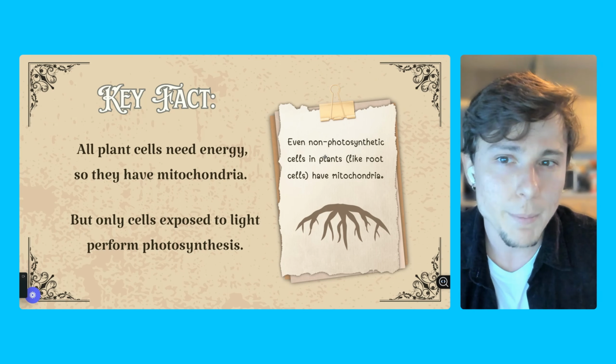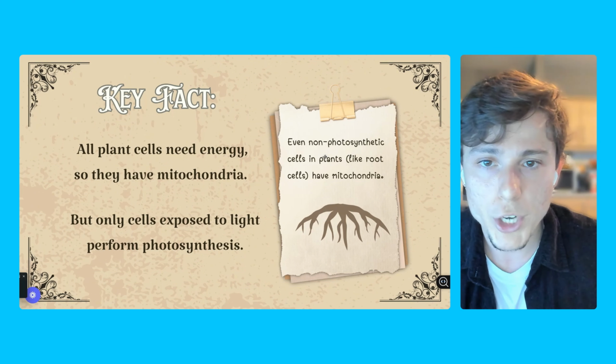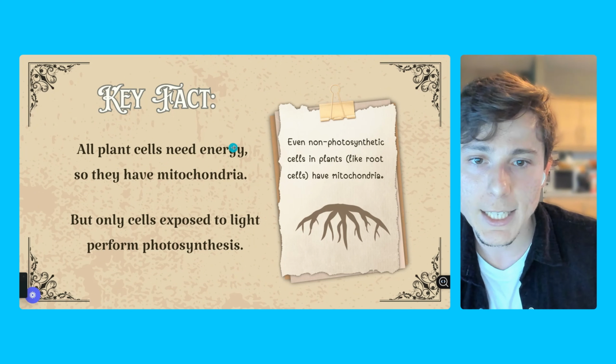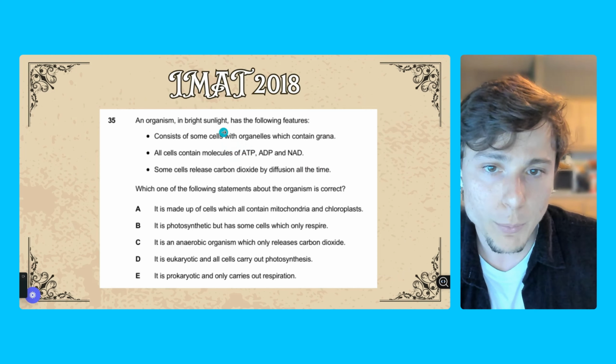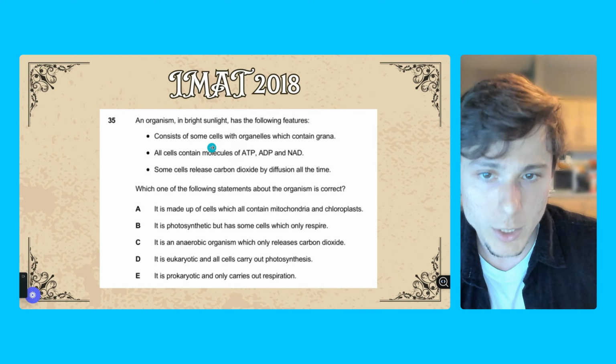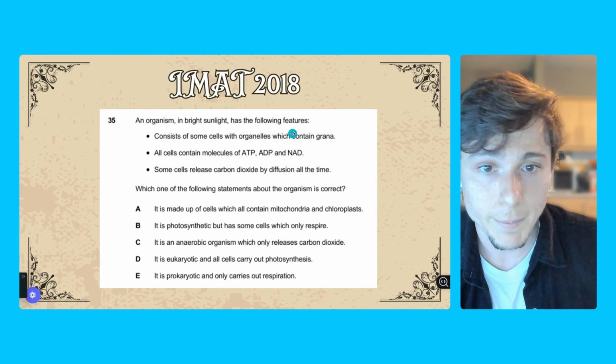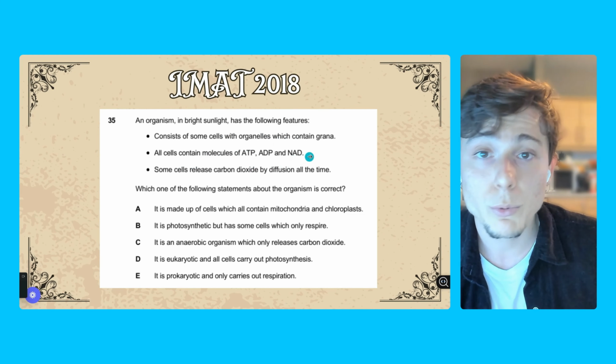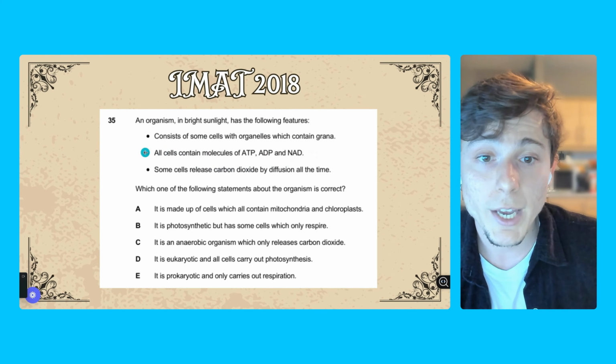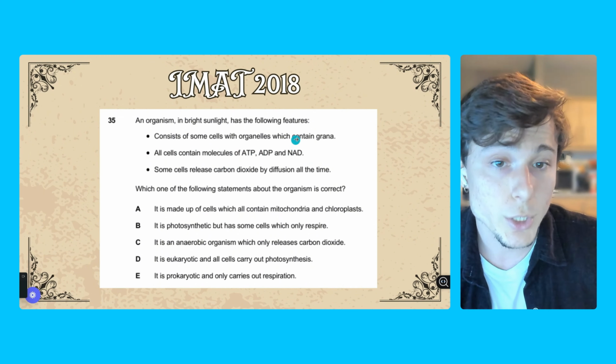Let's take a look at how IMAT might ask you this. There's a question from 2018 and it says, an organism in bright sunlight has the following features. It consists of some cells with organelles which contain guanine. So we're talking about a plant. First statement tells us this: all cells contain molecules such as ATP, ADP, and NAD. Makes sense because we're talking about metabolism. So here we have information that could be related to the mitochondria.